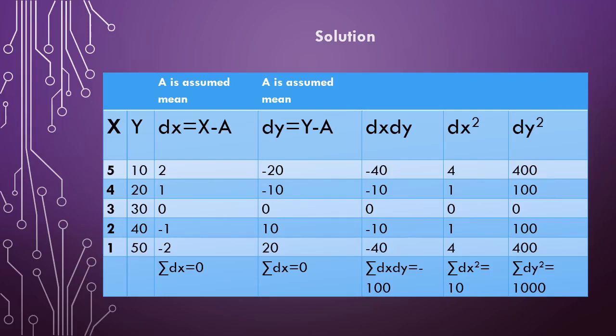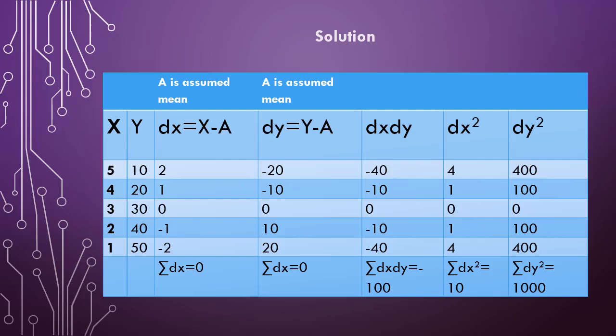Next, dx square, the squaring of dx terms. 2 square is 4, 1 square is 1, 0 square is 0, minus 1 square is 1, minus 2 square is 4. This summation will yield 10. Next, dy square, the squaring of dy terms. Minus 20 square is 400, minus 10 square is 100, 0 square is 0, 10 square is 100, 20 square is 400. This summation will give the value as 1000.